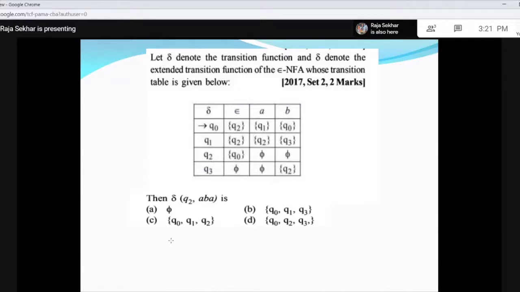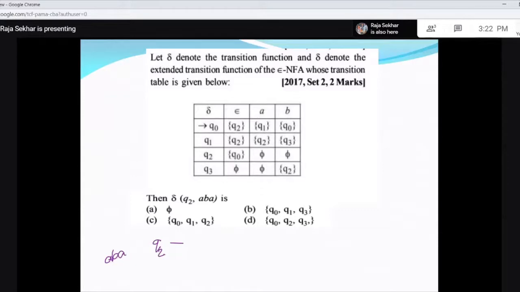When you start in Q2, because this is an NFA epsilon, first you have to take its epsilon closure before processing the input string ABA.